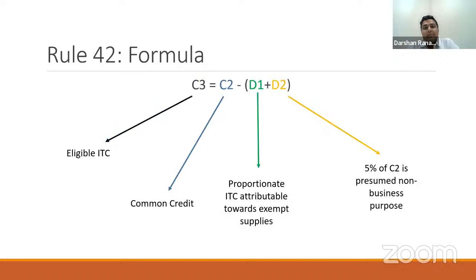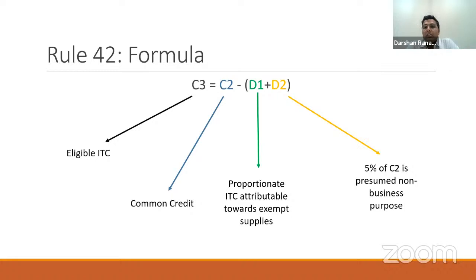Then in the next step, we identify what is my eligible ITC. The formula says that C3 is equal to C2 minus D1 plus D2. So we know C3 here is eligible ITC.